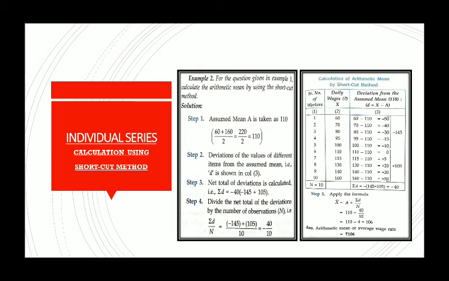The next column of the table is deviation from the assumed mean. What is that? D. D is X minus A. See, for the first value 60, the value of D is 60 minus 110, which is minus 50. Second is 70 minus 110. So basically what we are doing, from each value of X, we are subtracting the assumed mean. So X minus A.